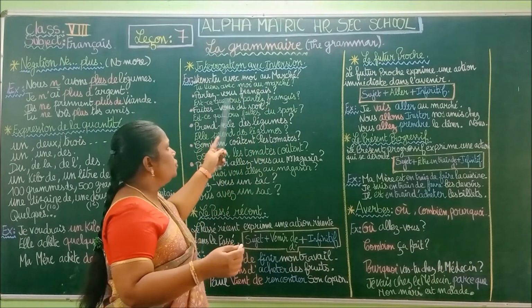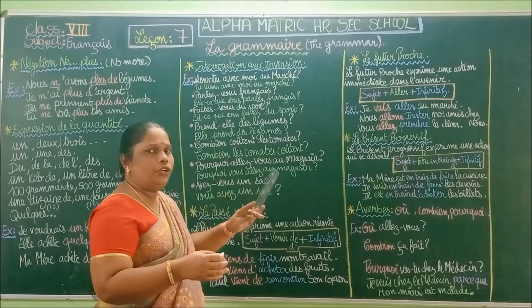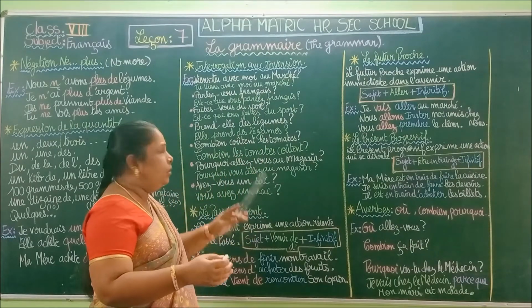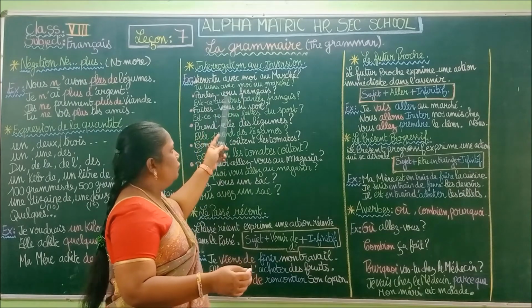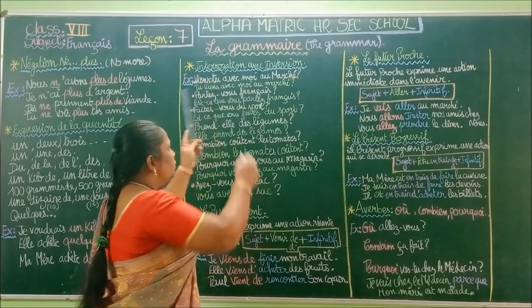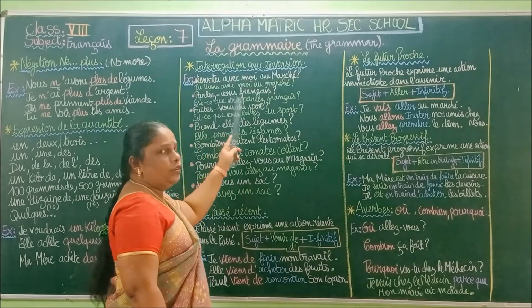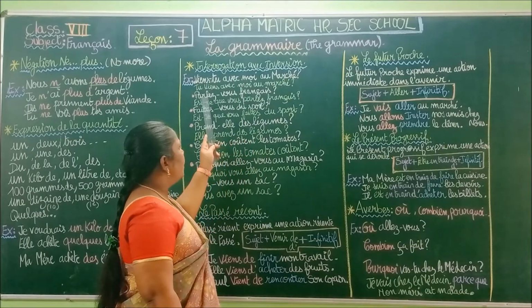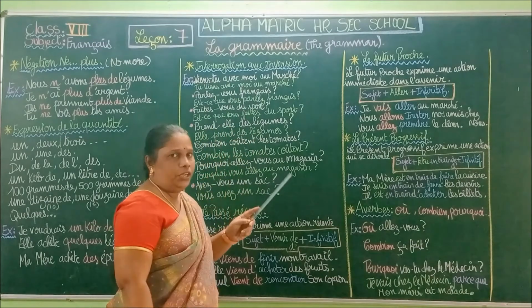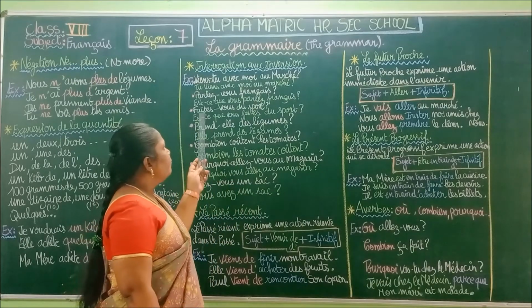Do you speak French? I am going slowly for you to understand, so see each and every example. Parlez-vous français? If we inverse this, we can use est-ce que vous parlez français or only vous parlez français. You speak French.